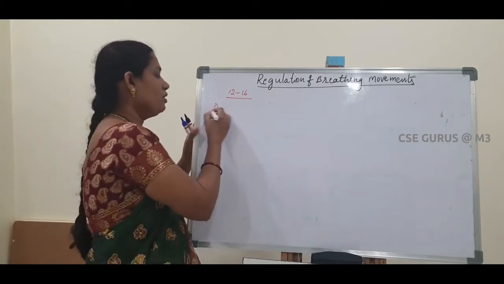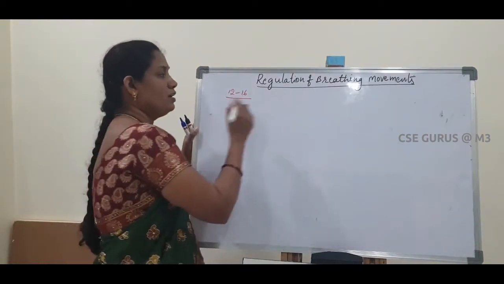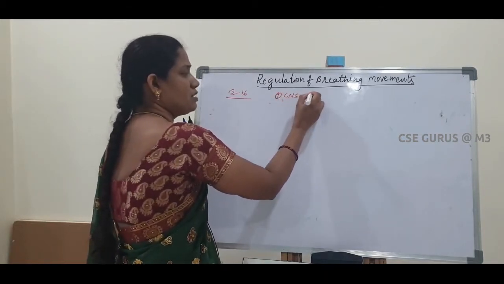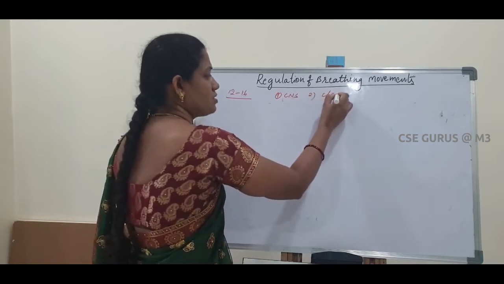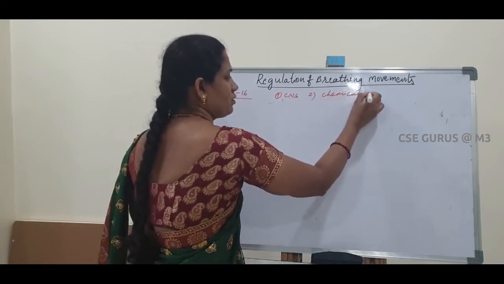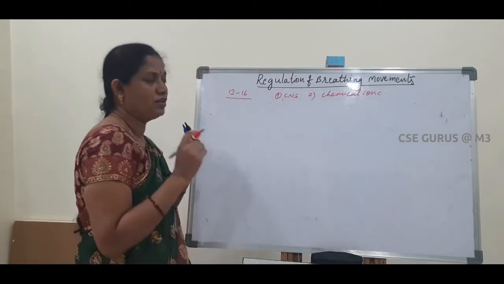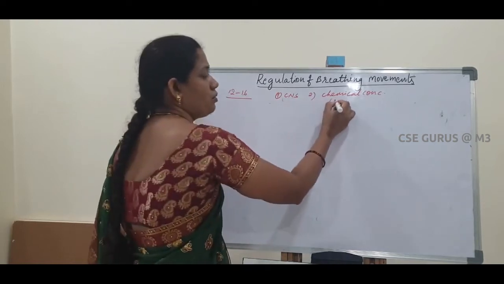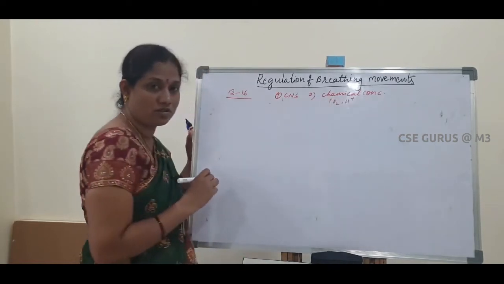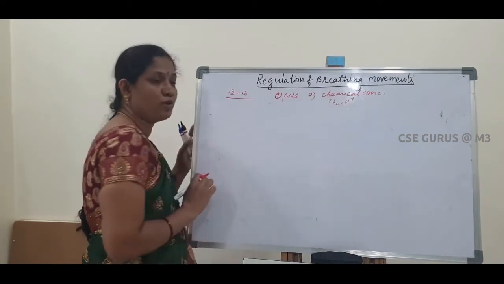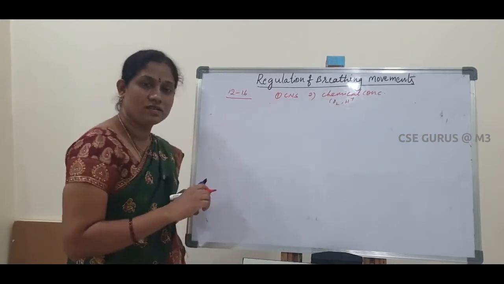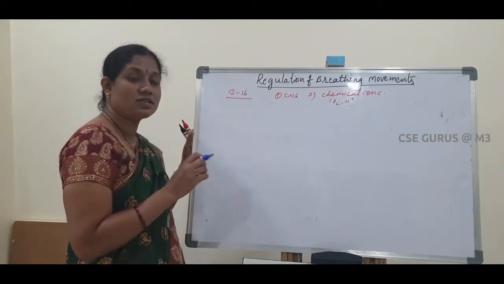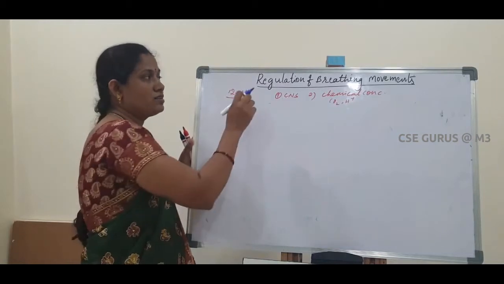Normally in our body, these breathing movements are regulated by the nervous system, the central nervous system, and also chemical concentrations. The nervous system regulates the breathing movements, and also the chemicals, carbon dioxide and H plus ion concentration, regulate the breathing movements. In our brain, in our CNS, some centers are present which regulate the breathing movements.